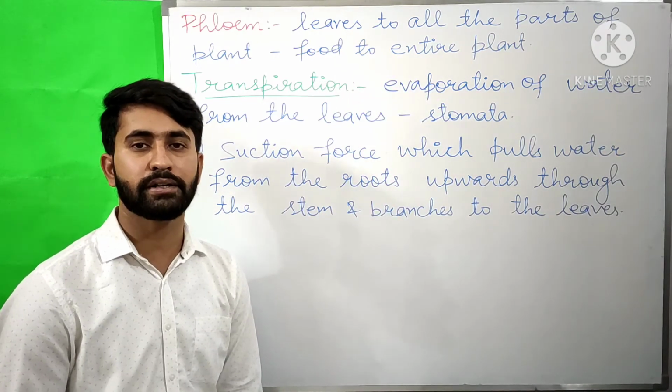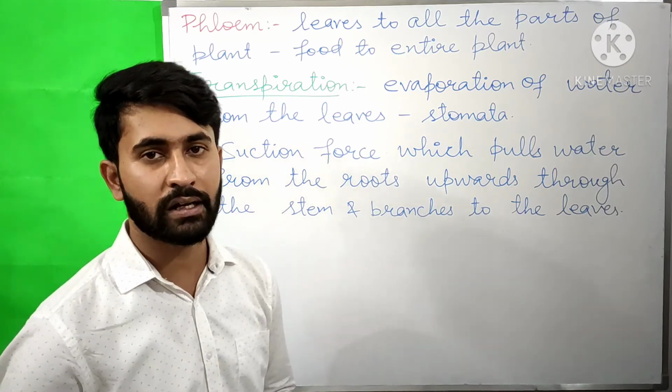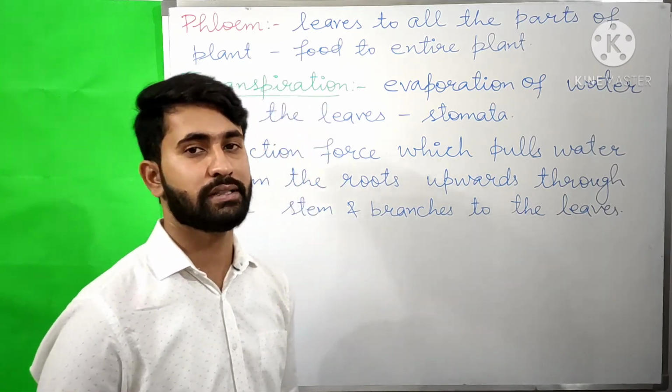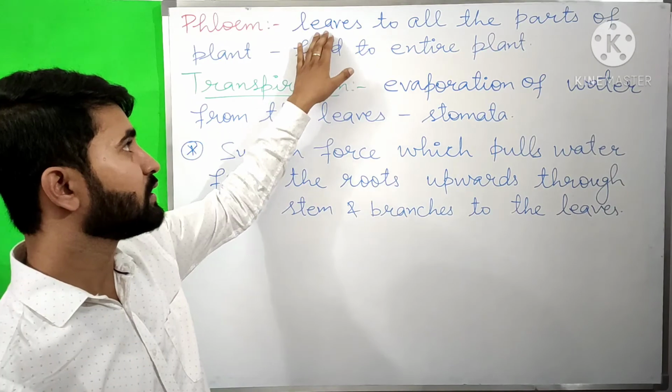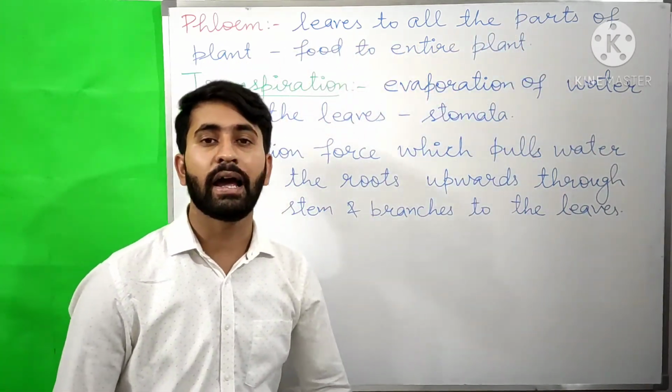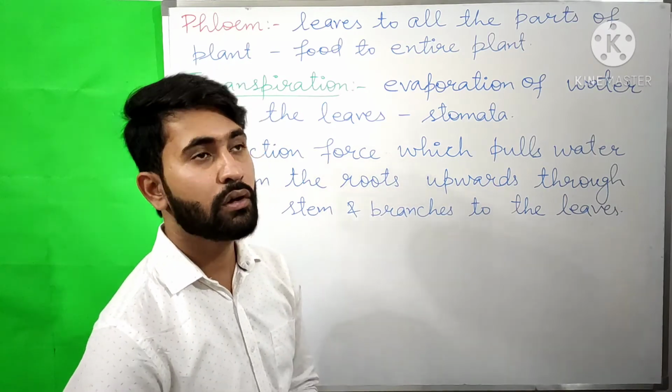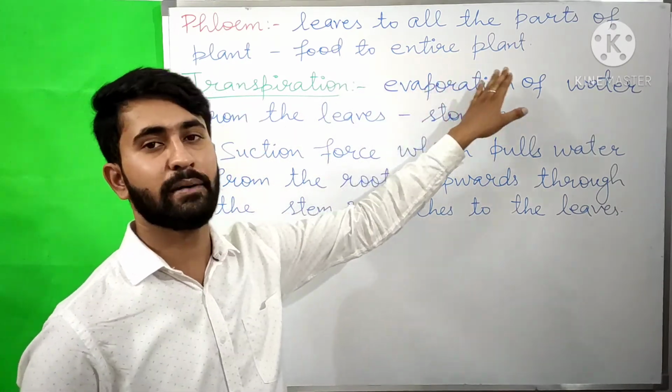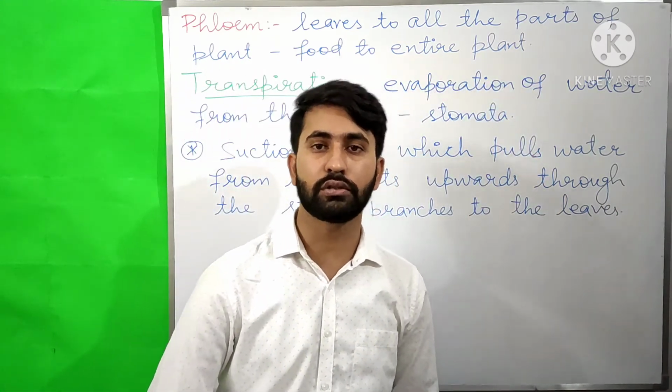Now the phloem tissues form a continuous network of vessels that connects leaves to all the parts of a plant, and they transport food to the entire plant, including the roots also.